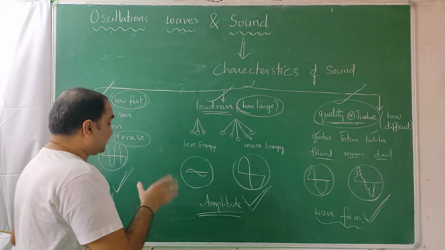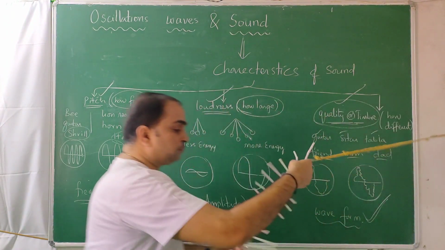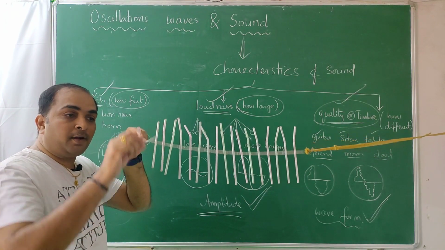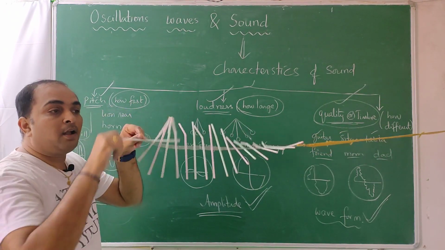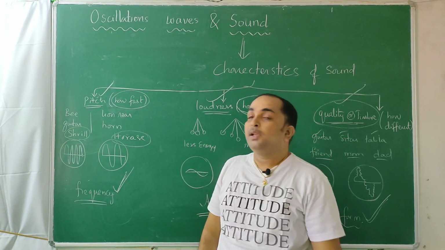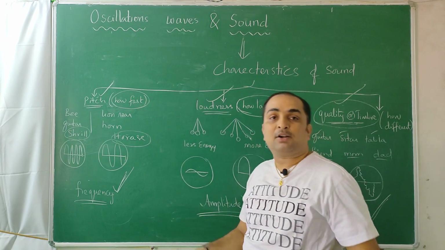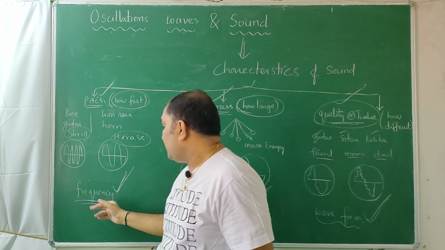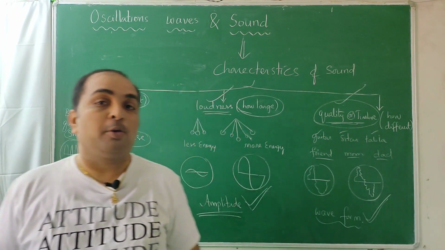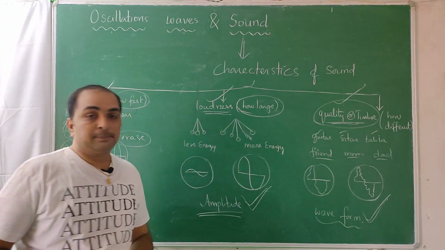But for us, in physics, the physical terms are related to how fast the medium particle vibrates, how large the medium particle vibrates, how differently the medium particle vibrates. These are the things for us. So this is about characteristics of sound. At school level this comes as a board question. At college level we never address this, but for us frequency, amplitude and the other things are involved in calculations. We'll do problems related to that. But anyhow, I discussed an interesting thing.